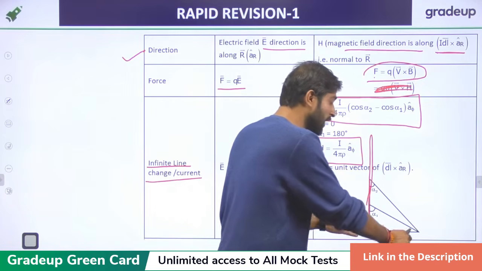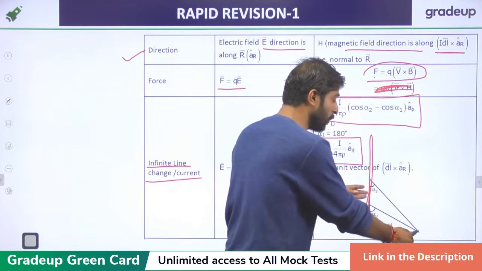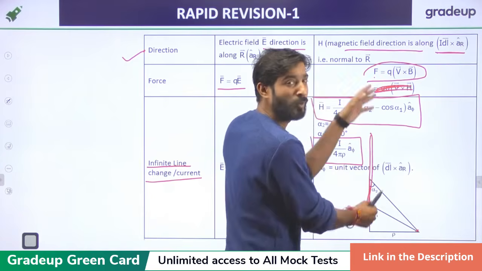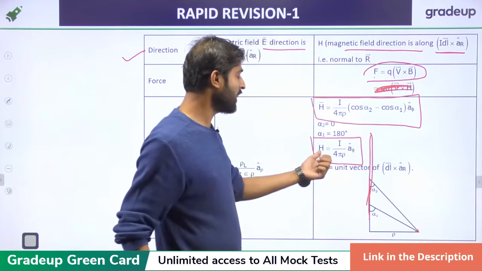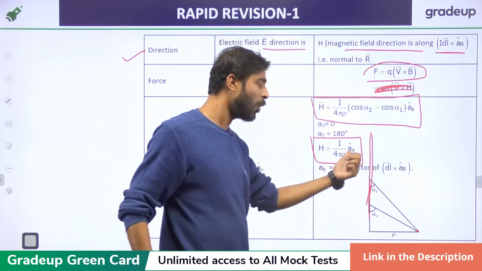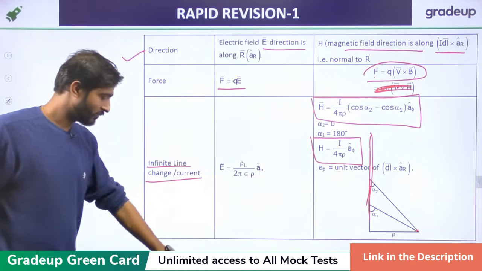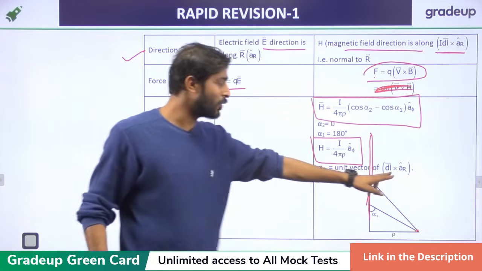If we put this value, H is just I upon 4 pi rho a phi. And the direction is dl into aR direction.